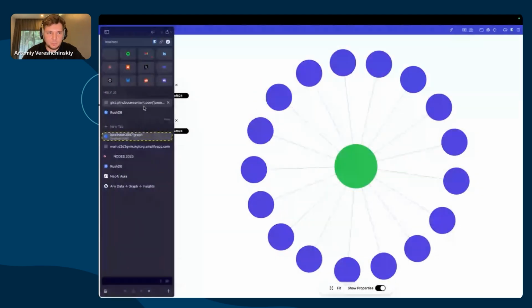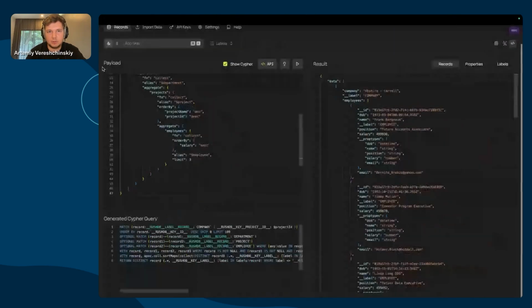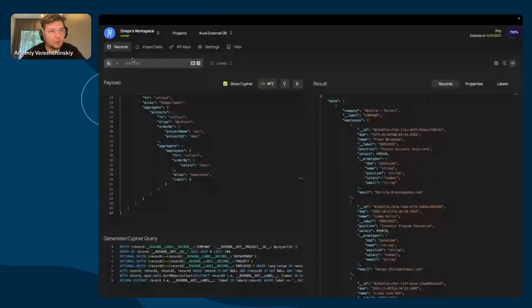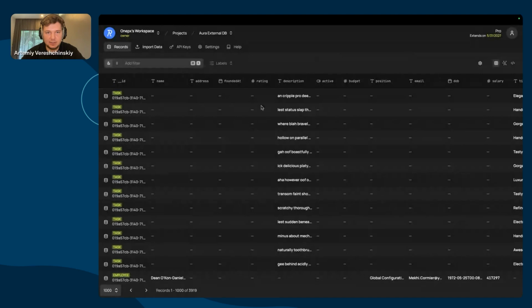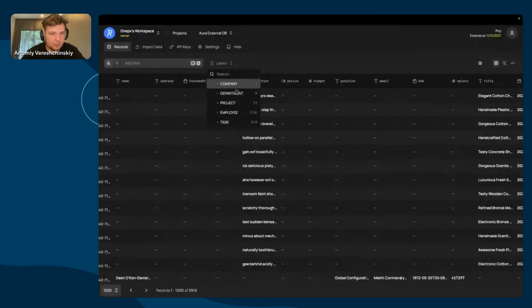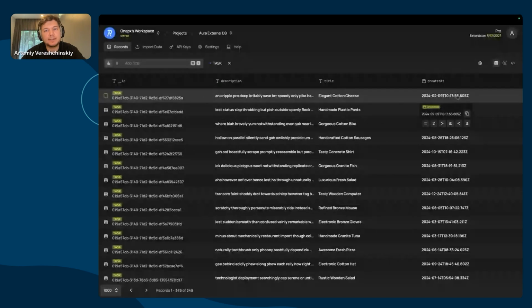And as you see, RushDB also normalizes data. Oh, what's happened here? I'm not sure. Let's make it a bit, yeah, here we go. So we can see that the records we've ingested, let's go for, let's say, task, have autonomously inferred their own types.